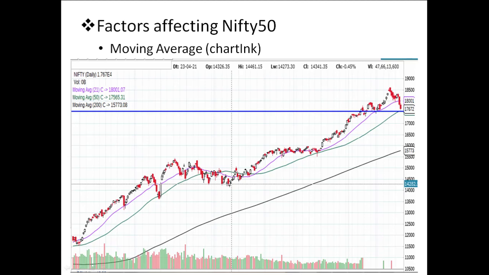And here we see the 21 moving average close to the 50 moving average, there is a rally, and there is a consolidation here and here as well. Nifty got support at the 21 moving average and 50 moving average, then there is a rally. Here we can see a small support at the 21st moving average, it is trying to reverse, and then it lost the support, and Nifty might take support around this line, like the 17,600 line, which is the 50 moving average now.